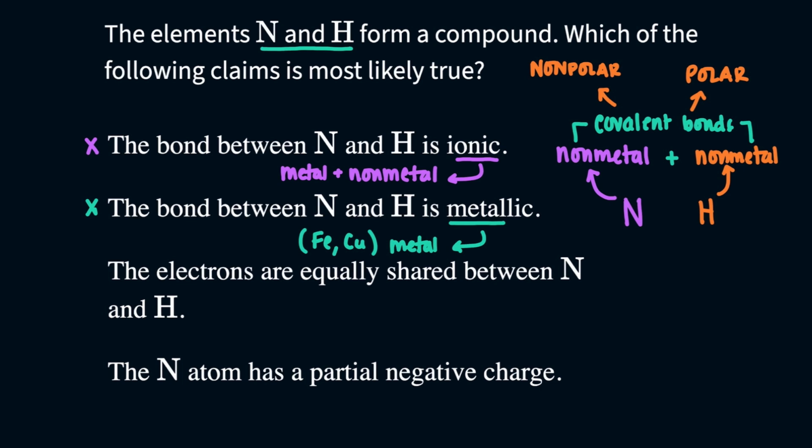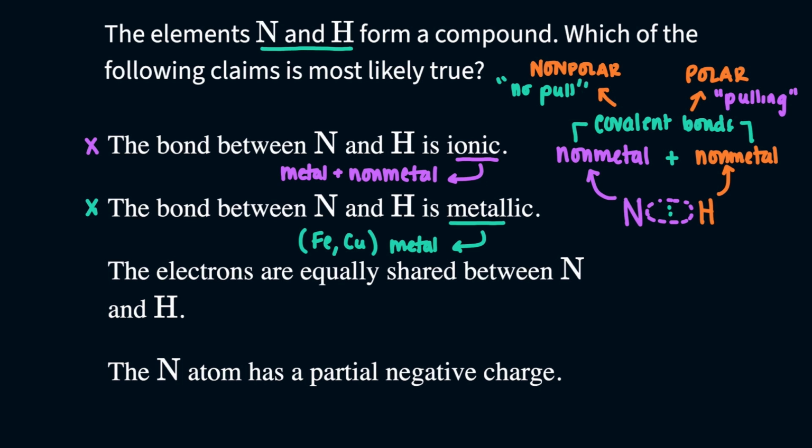Polar bonds are the ones that have the pulling, where one of the elements is greedy in the bond, and is more attractive to the electrons in the bond. One of the atoms would pull the electrons closer to it. So the electrons would be closer to the greedy atom, and the other atom is like, what happened? But the greedy one doesn't care. That's what a polar bond is. Nonpolar basically means that there's no pull. We just have to figure out which one this is.